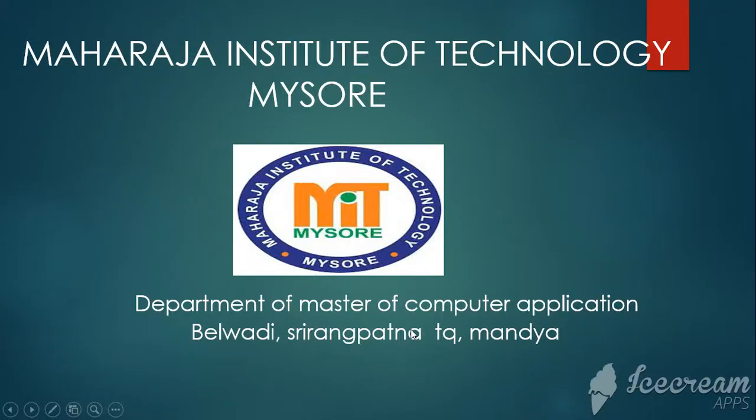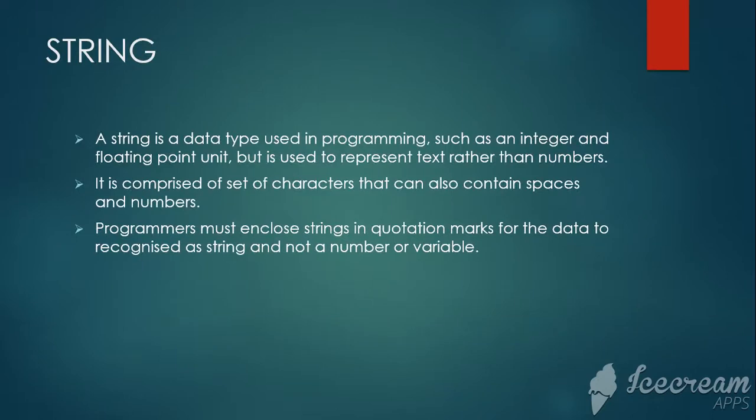I am going to explain a topic about strings. A string is a data type. Like integer and floating point, it is used in programming, but it is used to represent text rather than numbers. It stores text, numbers, and so on. It is a set of characters that can also contain spaces and numbers.